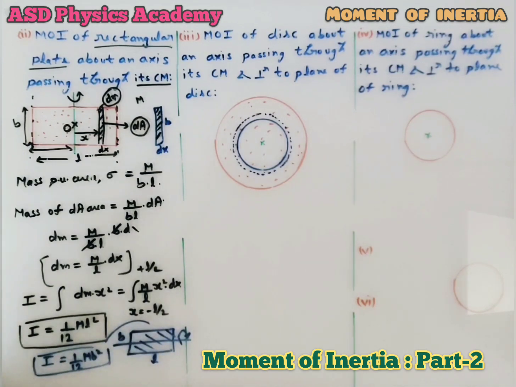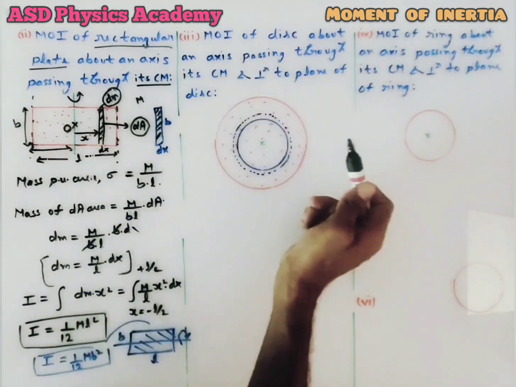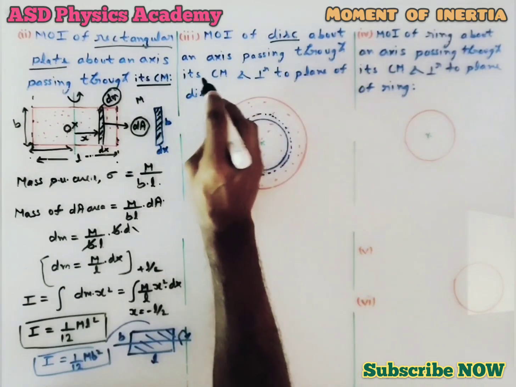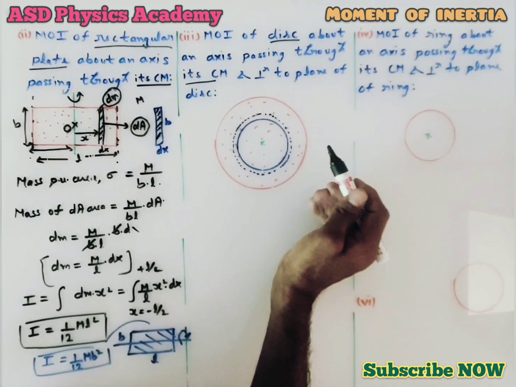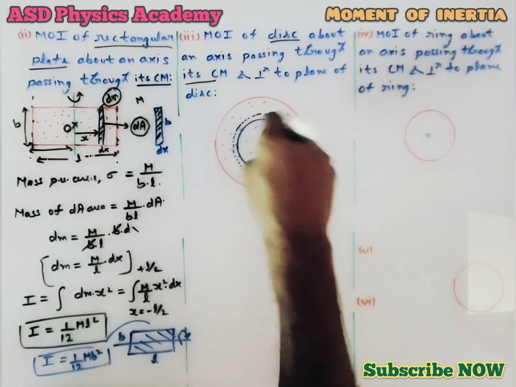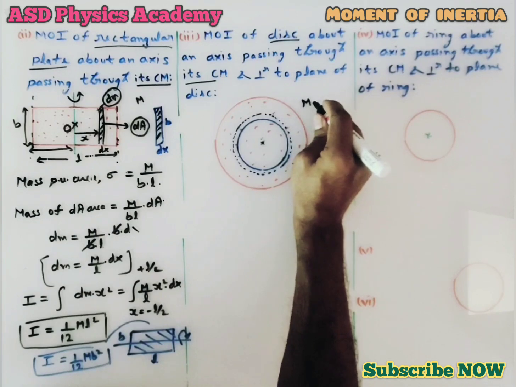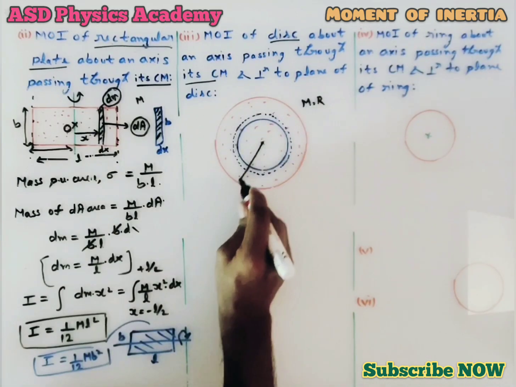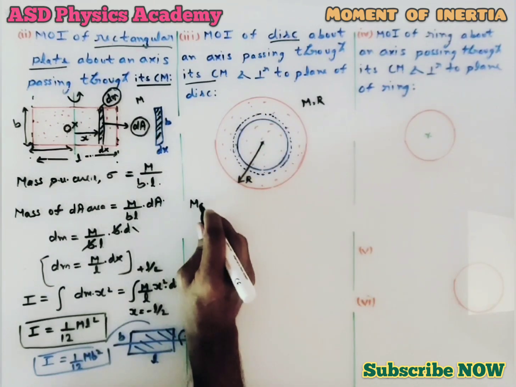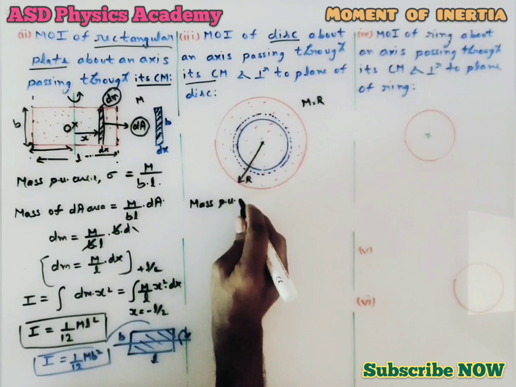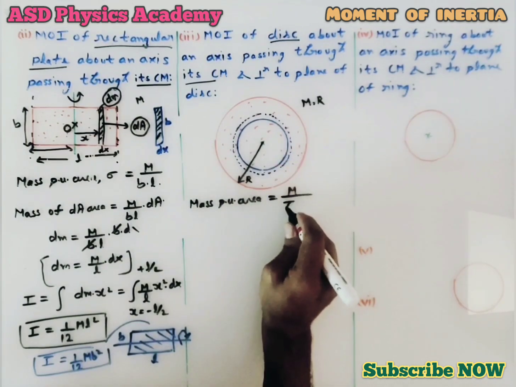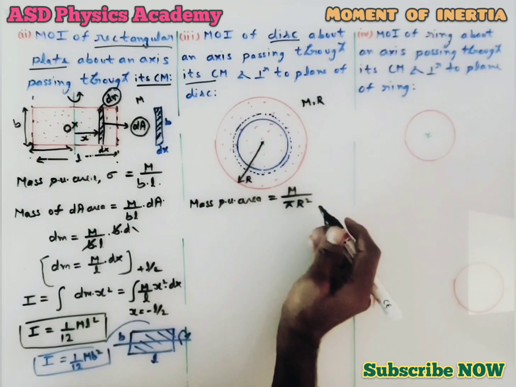Now after this, case 3 is the moment of inertia of a disk about an axis passing through its center of mass and perpendicular to the plane of the disk. That means here the axis is perpendicular to the plane of the disk. Let's take the mass of the disk as m and the radius as r. This is the radius. Now again, as this disk has an area, the mass per unit area will be the mass of the disk m over the area, and as the disk is circular, that means m by pi r square.